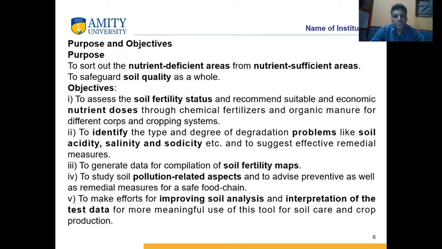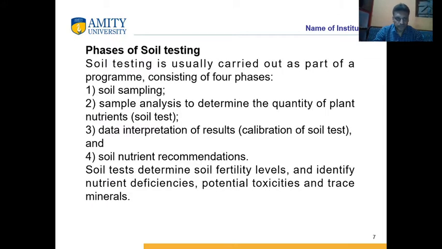Then, to study the soil pollution related aspects, what the contamination of soil is and what the problems of soil are, which should be analyzed, and to make efforts for improving soil analysis and interpretation of results. These are the important aspects of soil testing.